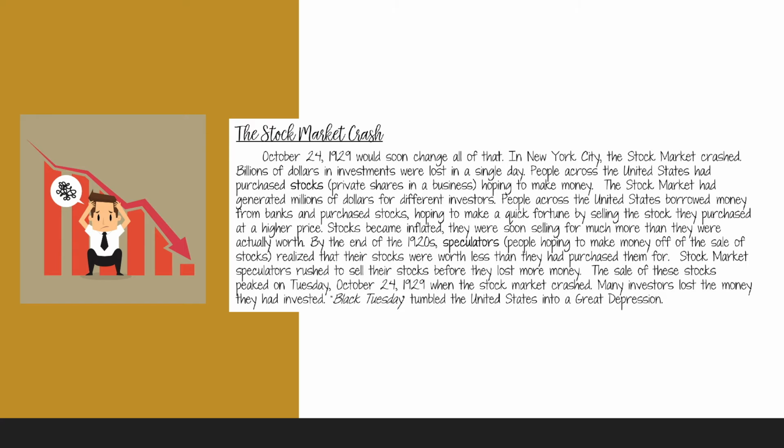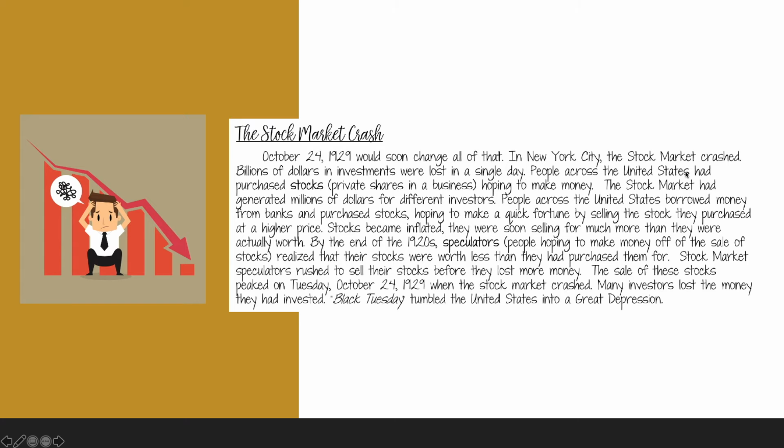Okay. So this is where everything started. It's called the stock market crash. I'm gonna read it to you. It's a little bit hard to understand, but please stay with me so I can explain it to you. The stock market crash, October 24th, 1929, will soon change all of that. In New York City, the stock market crashed. Billions of dollars in investments were lost in a single day.